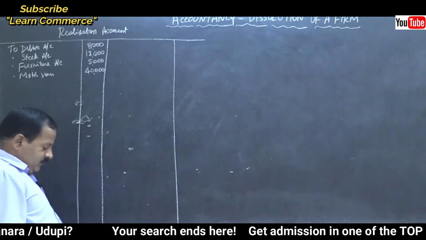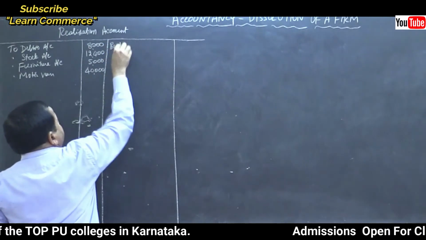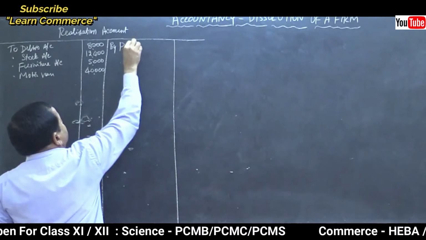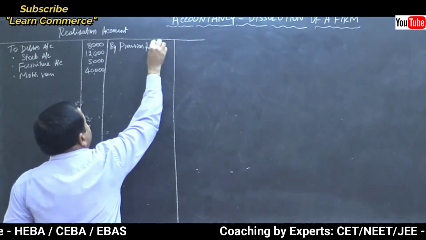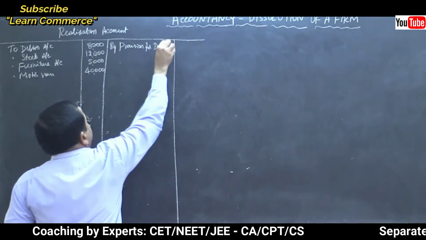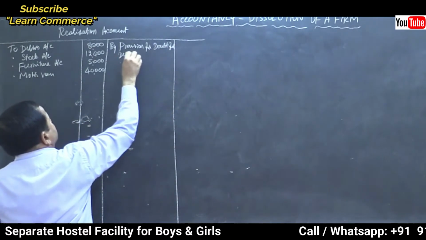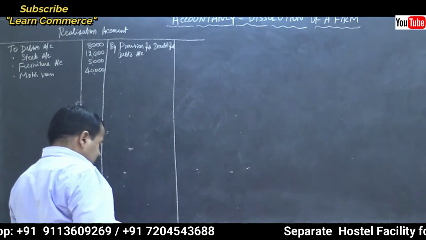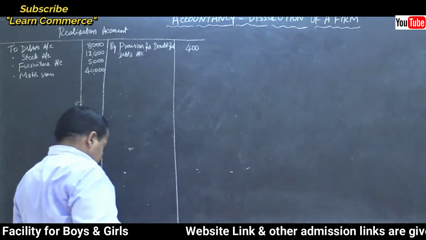Now, let us transfer liabilities. By provision for doubtful debts account, how much is it? Is it 400? Yes, it is. 400.